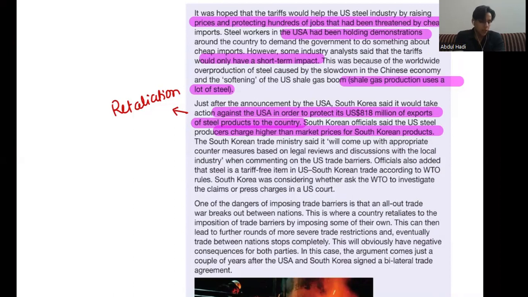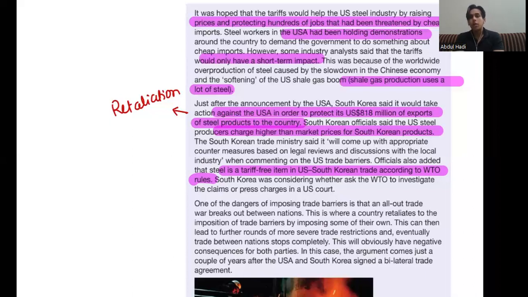The South Korean Trade Ministry said it will come up with the appropriate countermeasures based on legal reviews and discussions with the local industry when commenting on the US trade barriers. Officials also added that steel is a tariff-free item in the US South Korean trade according to WTO rules. South Korea was considering whether to ask the WTO, World Trade Organization, to investigate the claims or press charges in the US court.